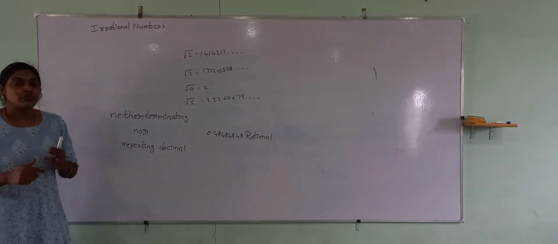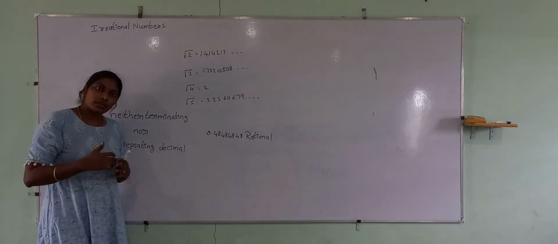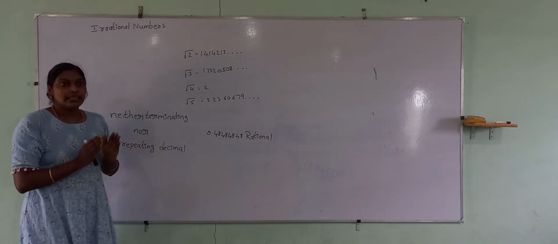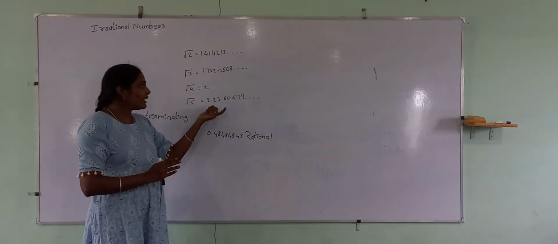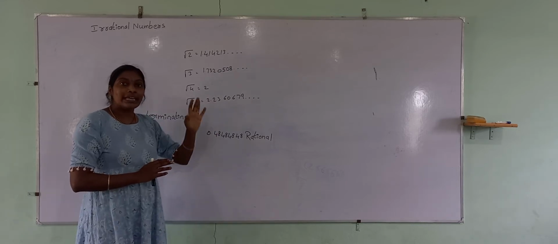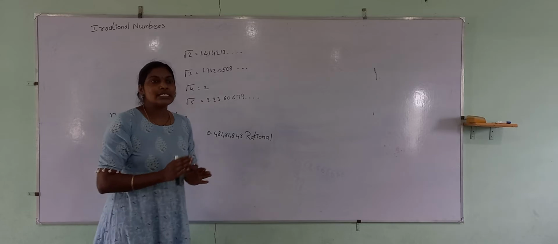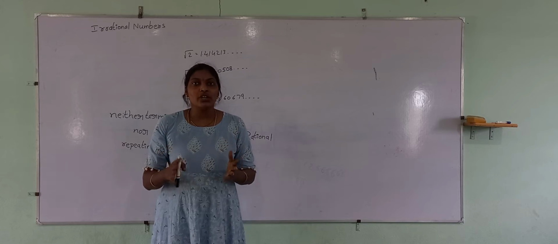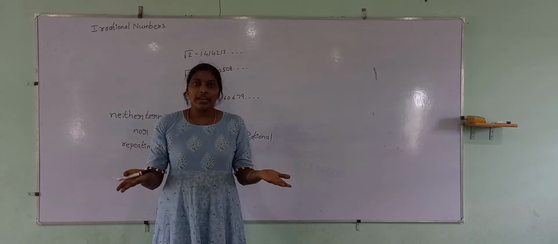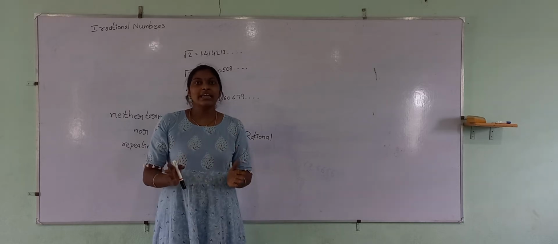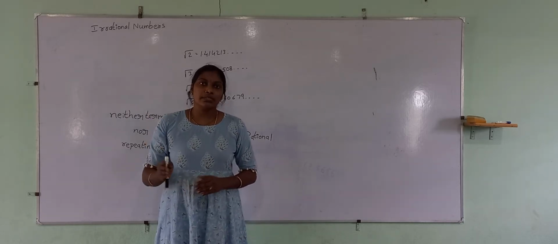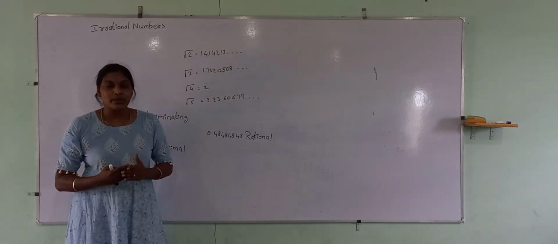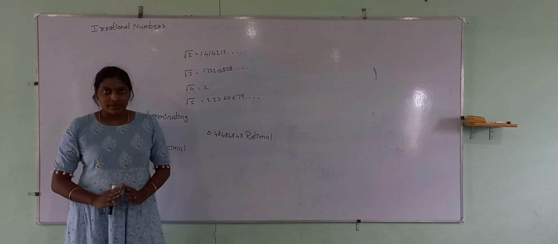I hope you understand this. If you don't understand, just play back the video so that you can understand easily. Okay, now you understand, right? What is an irrational number? The number which will not repeat and will keep on continuing. Now you are able to understand real numbers. It's very simple. Real numbers are nothing but the combination of rational and irrational numbers. Our topic is real numbers. You already learned rational numbers, and now you understand what is irrational.